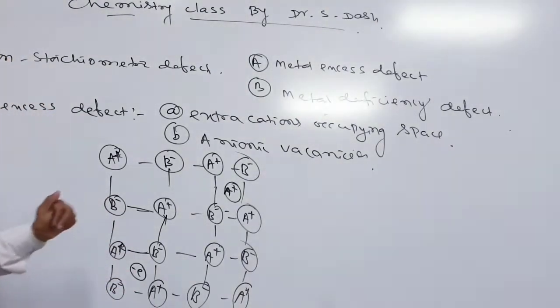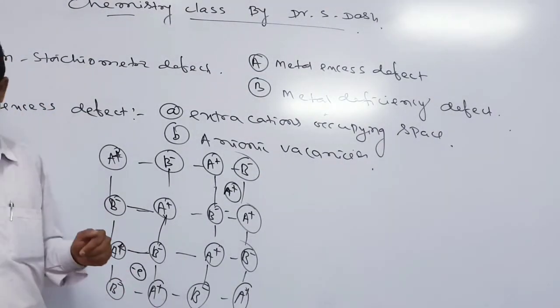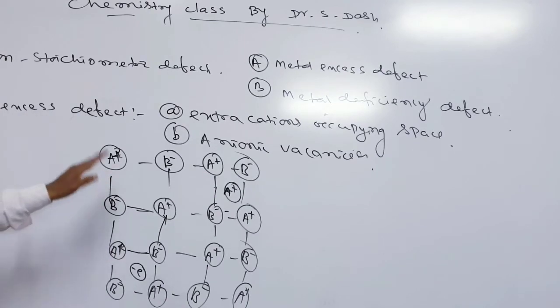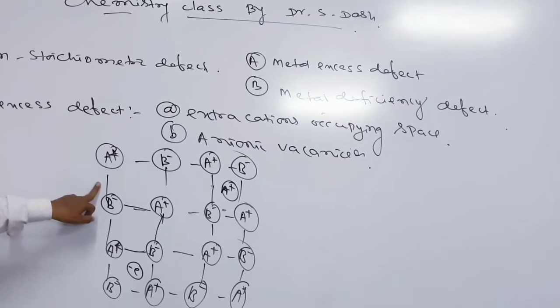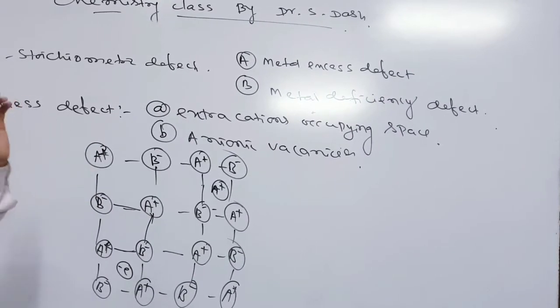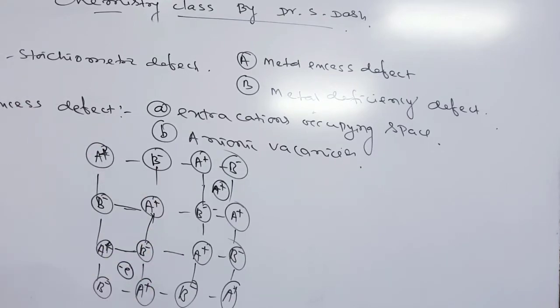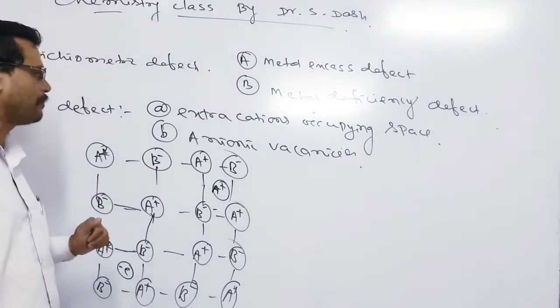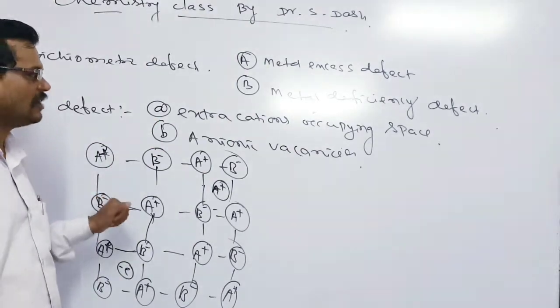This type of defect belongs to the Frenkel defect type. Just like in a Frenkel defect, a cation moves and occupies some other place. So this is the extra cation occupying the space.